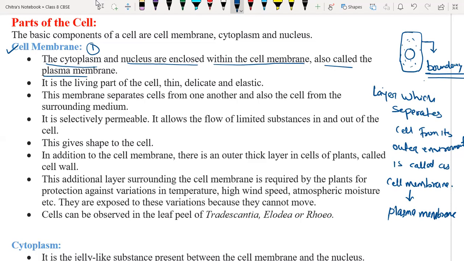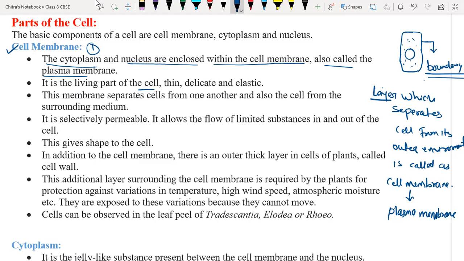It is the living part of the cell. Why is it the living part? Because it helps in exchanging material from the cell to its outer environment, like nutrients, gases, waste material. That's why it is called the living part of the cell.